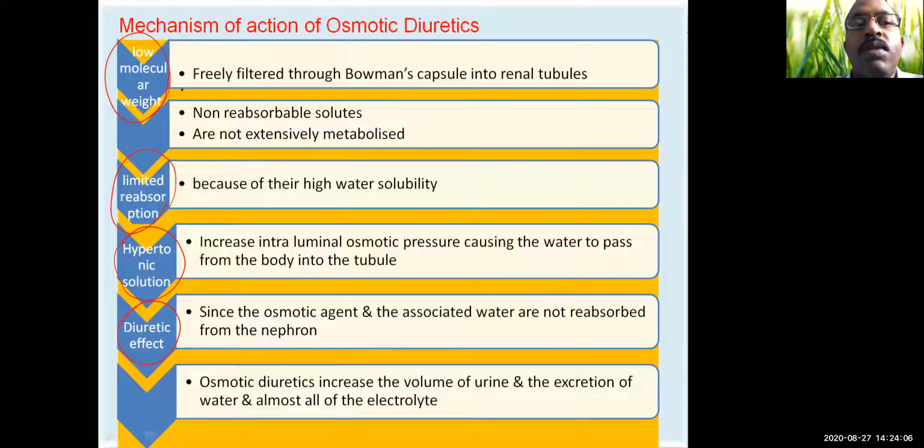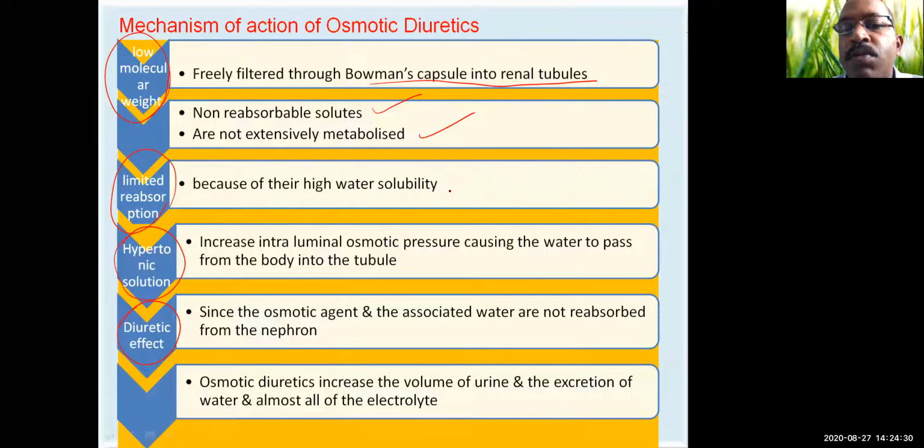Because of low molecular weight, they are freely filtered through the Bowman's capsule into the renal tubules, and once they are in the renal tubules, they are non-reabsorbable solutes and are not extensively metabolized. They do not undergo any metabolism. Then because of their high water solubility, there is limited reabsorption.